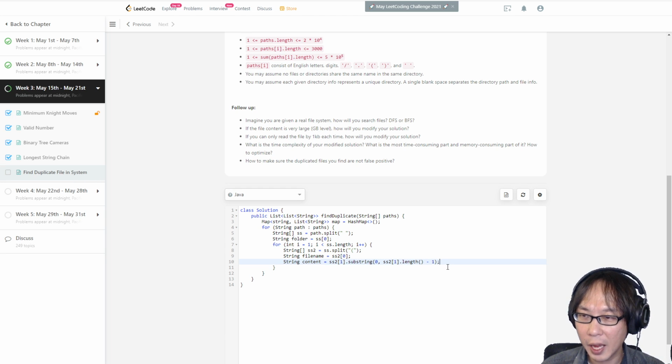So now that we have content and we have file, then we put this into a map, right?